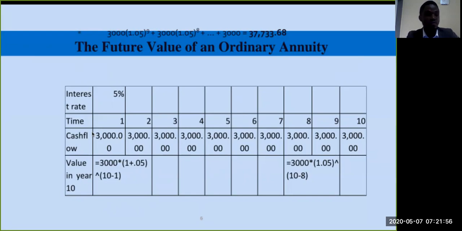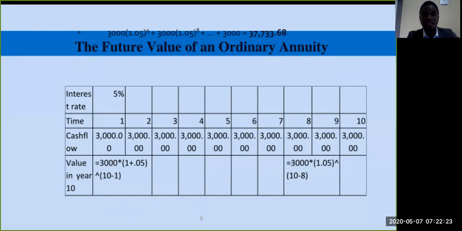From the definition, an ordinary annuity is a payment made or received at the end of each year. The other type of annuity is annuity due, which is made at the beginning of each year.